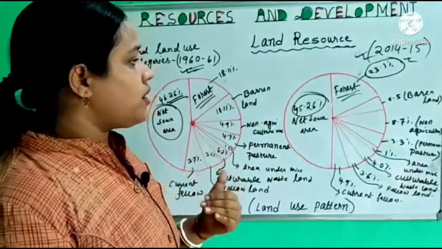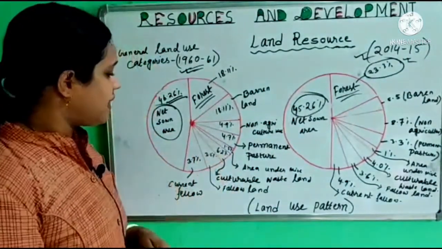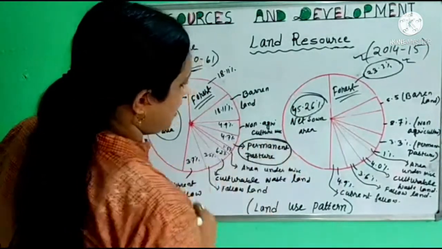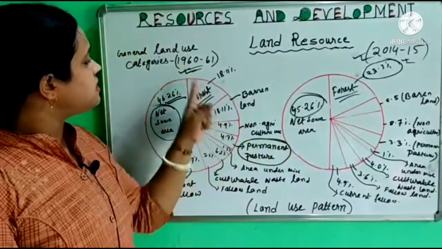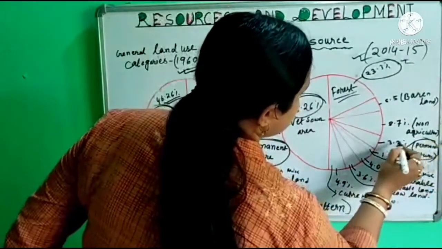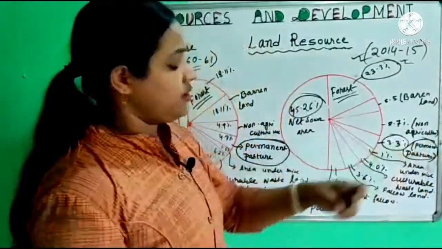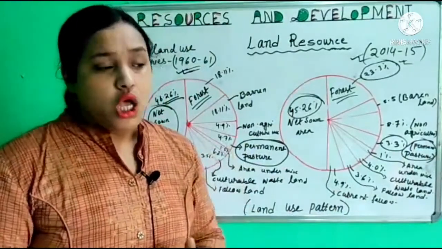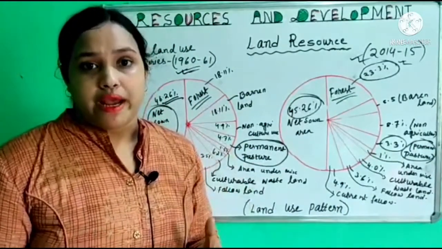Now next we talk about our last point, that is permanent pasture. Permanent pasture is 4.7% in 1960 to 61, and in 2014 to 15 it is 3.3%, which is very low. Now what do you mean by permanent pasture?